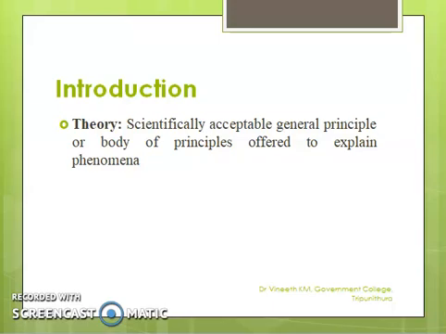Basically, as an introduction, research is always interested in developing theories or finding solutions to practical problems. Theory is nothing but scientifically acceptable general principles, or a body of principles, offered to explain a phenomenon. The research angle of review comes in when you search the existing theory. Only then can you understand what is already learned and what is yet to be learned. This way you will have a clear understanding based on the question you have in mind. The research questions will already be in mind.